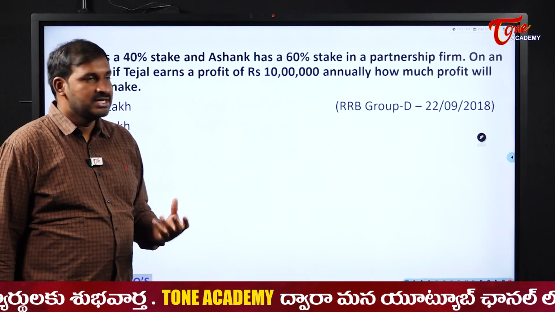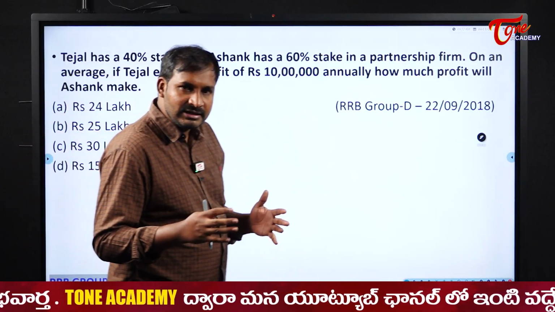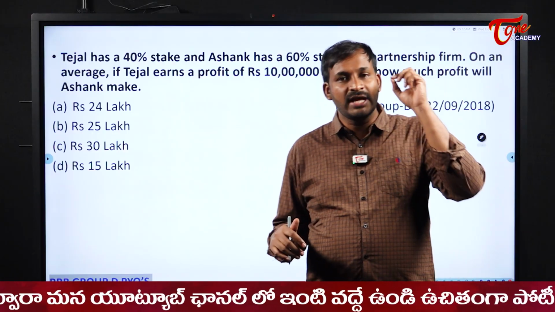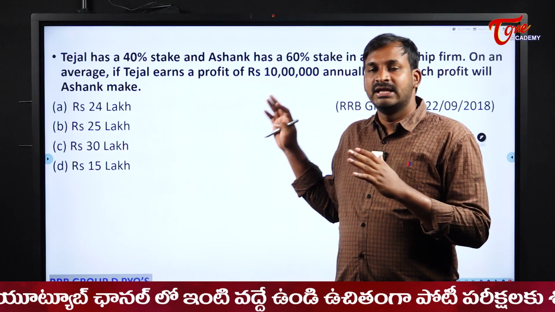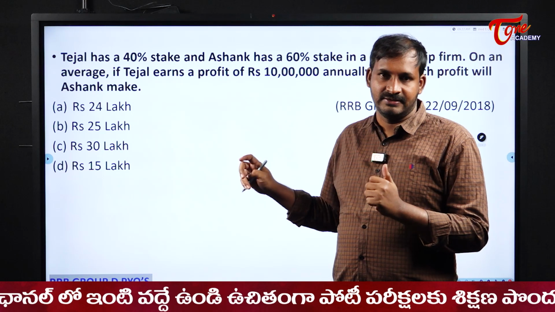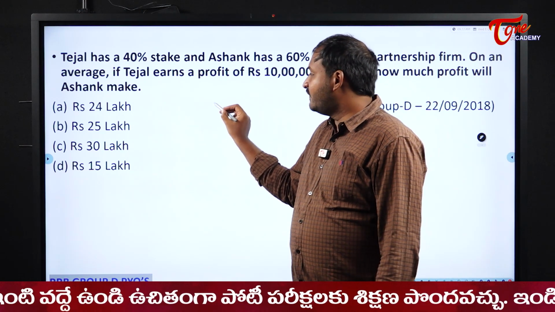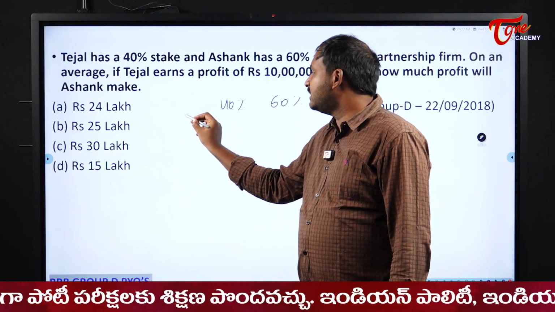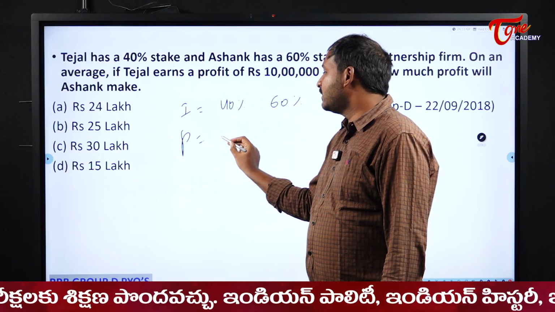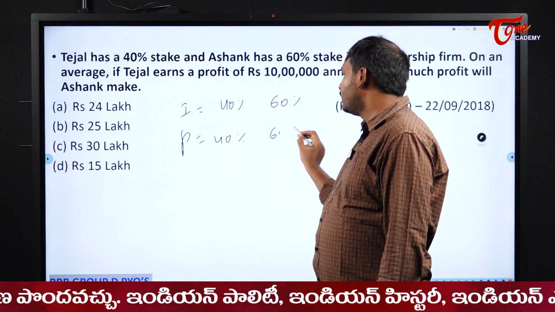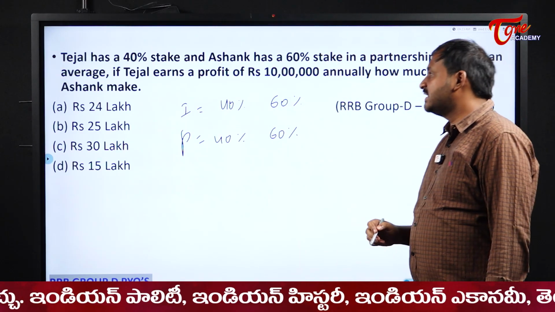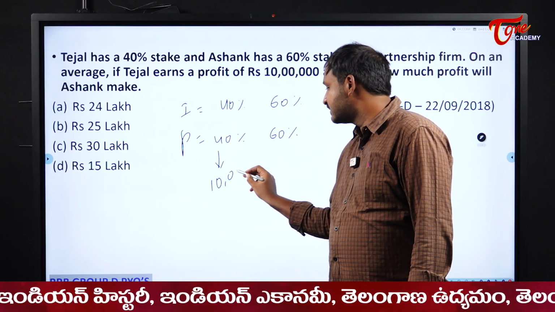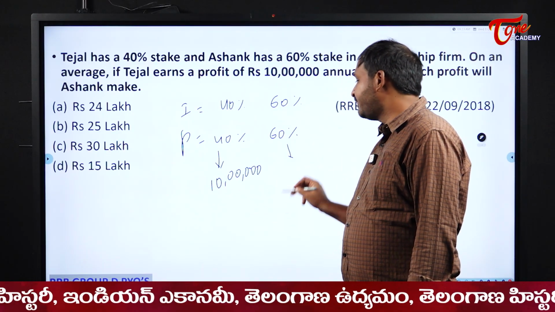Okay, so that is the case. See here, we know very well that if this is a simple partnership case, whatever the profit ratio will be is equal to directly their investment ratio. Why? Because they are investing for the same duration here. So if investments are in the ratio of 40 and 60, then their profits also will be in the same ratio, 40% and 60%. What they are telling us here, if Tejal, that is 40%, is earning every year 10 lakhs, what does 60% earn?